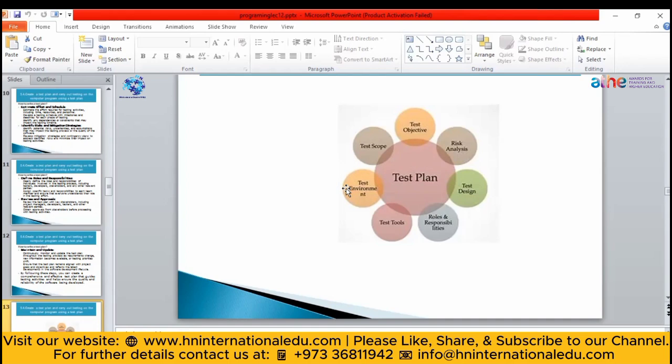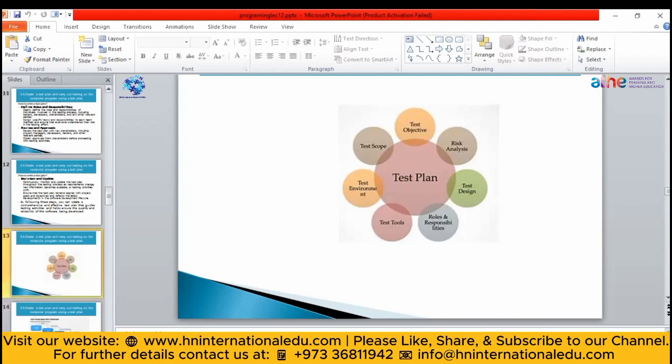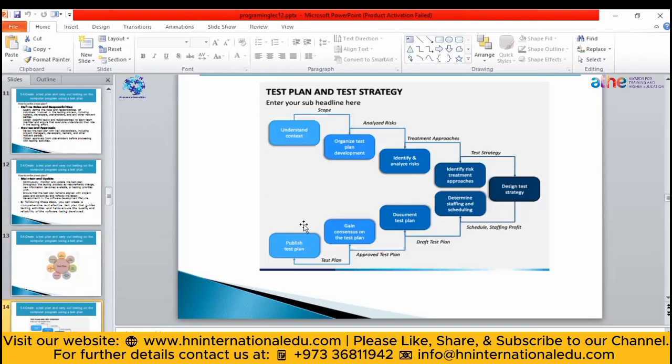Then you have to give the test design, means the design that you have created, a prototype of that. Then the rules and regulations that you are going to follow while creating that application. So there can be a lot of headings depending upon the test plan that you want to create. So I have just written some of them to give a brief example of how you can create a test plan. So these are some stages of a test plan. Let's see some of them.